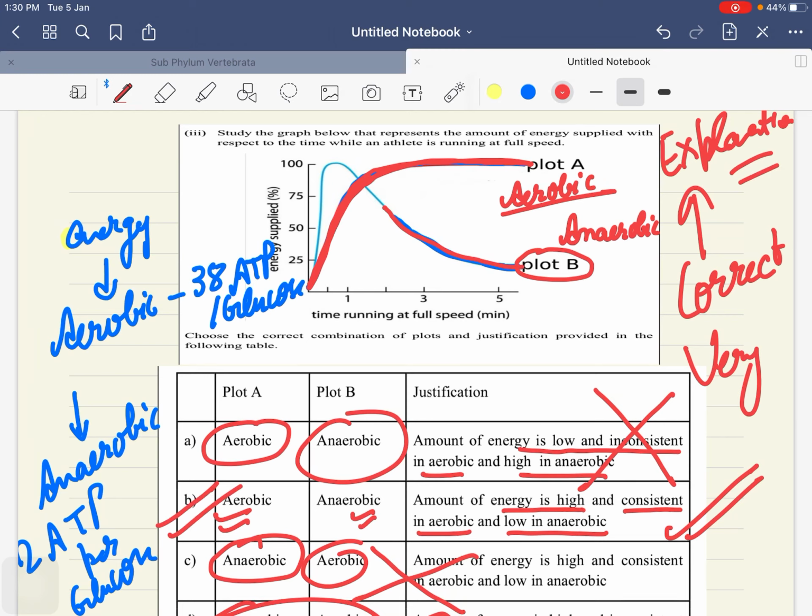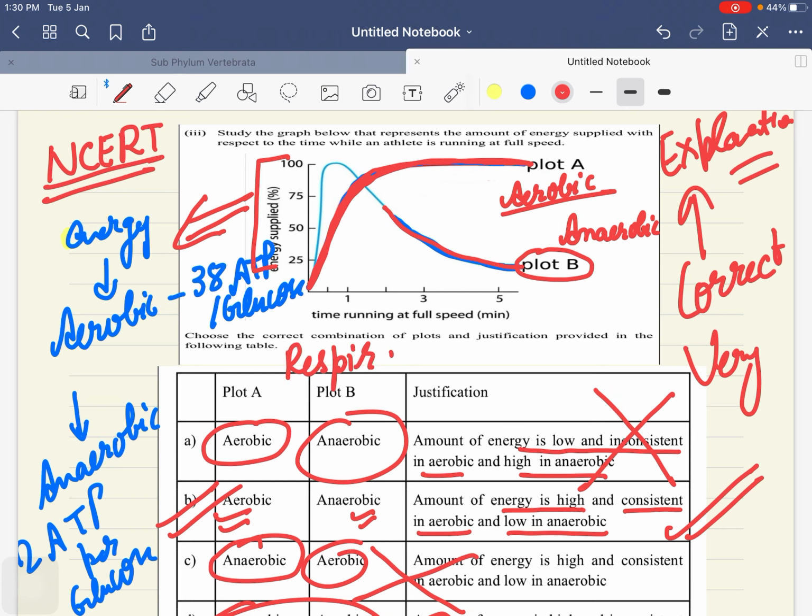I hope that you are clear with this kind of question. Don't panic after seeing a graph, thinking we won't be able to solve it. Always remember, every single question is asked from your NCERT. It is the respiration chapter, which they have just tilted and given.